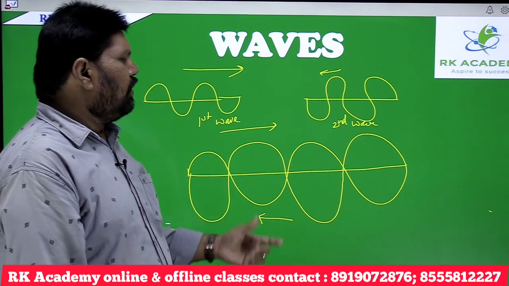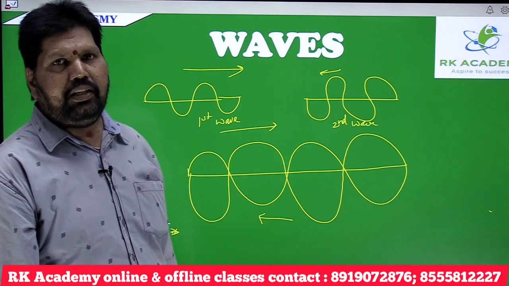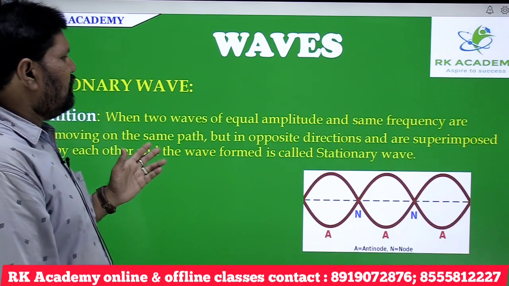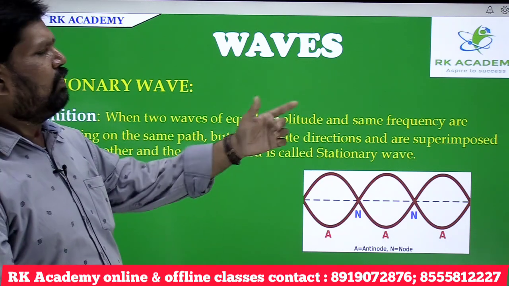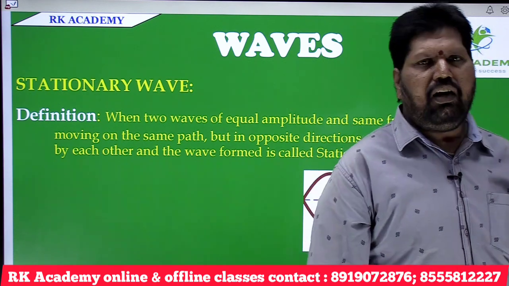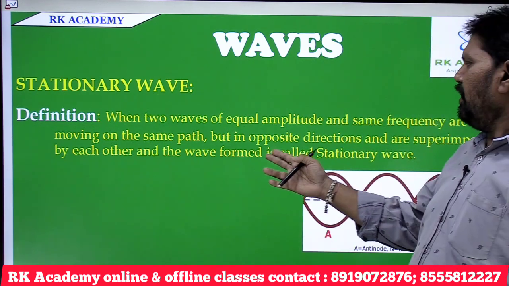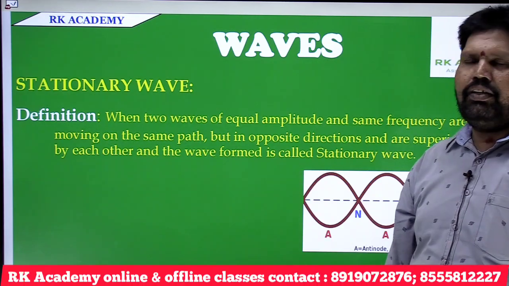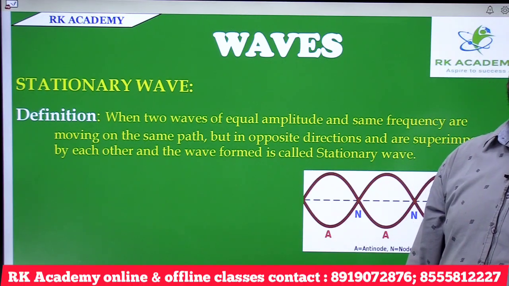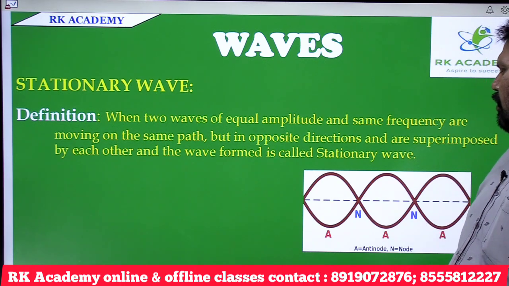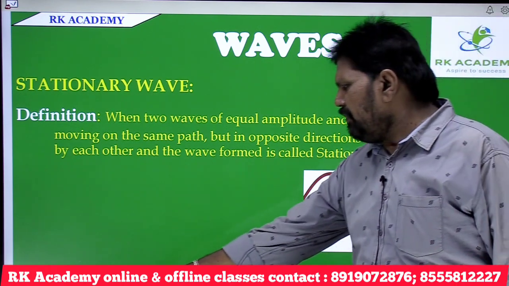Whatever wave is formed is known to be a stationary wave. The definition is: when two waves of equal amplitude and same frequency are moving along the same path but in opposite direction and are superimposed by each other, the wave formed is known to be a stationary wave.